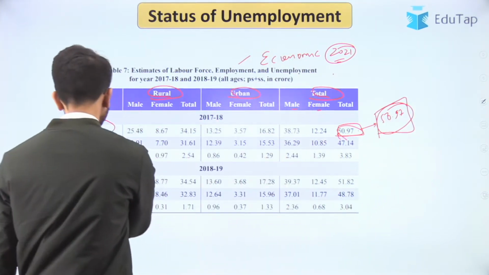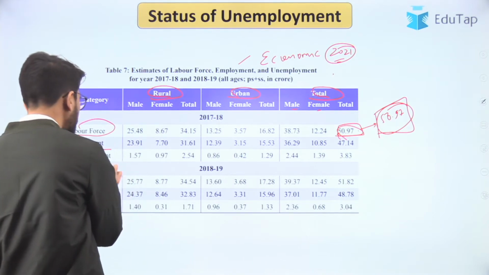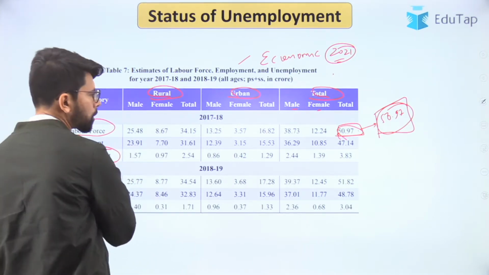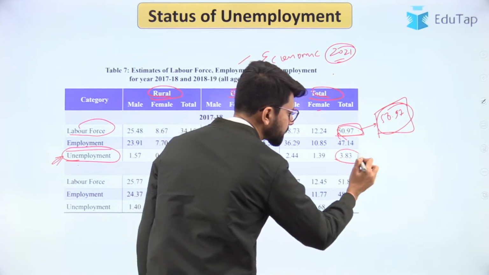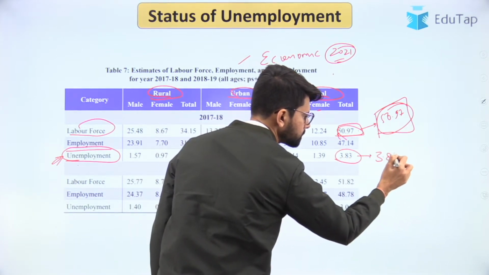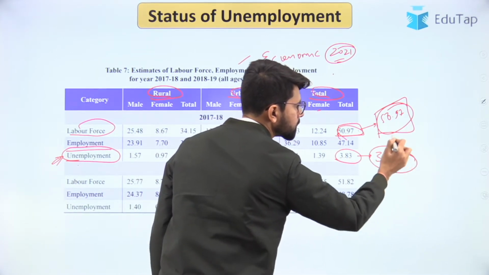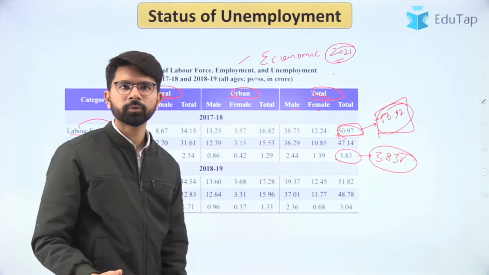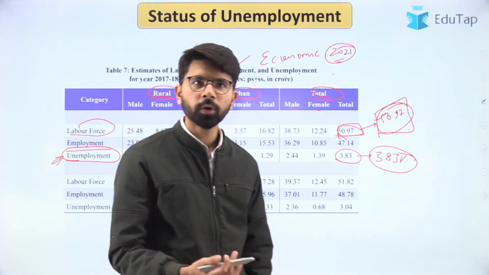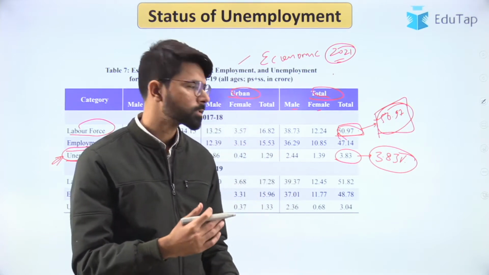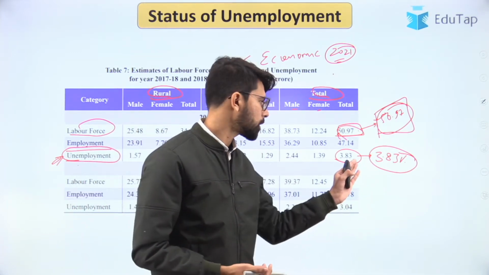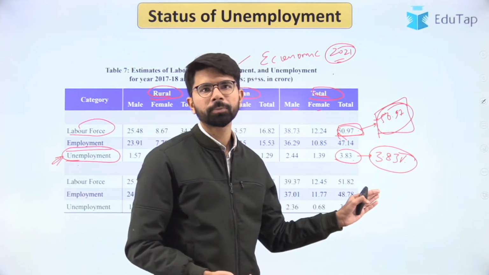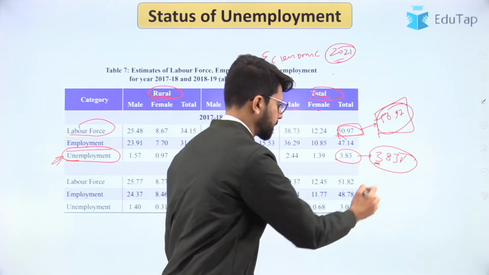And now if you look at the employment rate, more than employment, we have to focus on unemployment rate. So unemployment rate is 3.83. So out of the 51% of the total population that is willing to work and want to work, the people who are unable to find a job are 3.83% of the population. So this is one indicator.